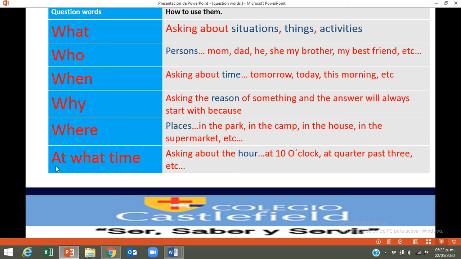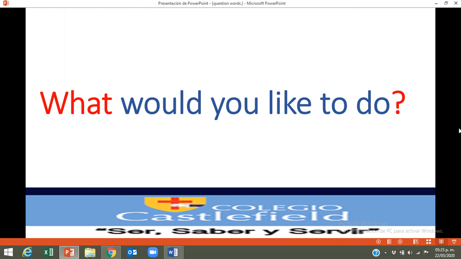And finally, we have the question word at what time. By using this question word, we are asking about the time, about the hour. For example, at 10 o'clock, at 3:15, etc. I have some examples for you, okay? This is the first one.